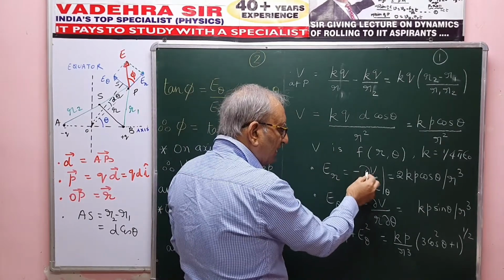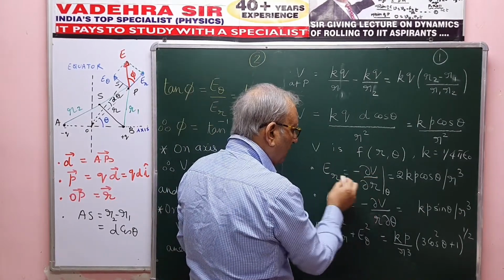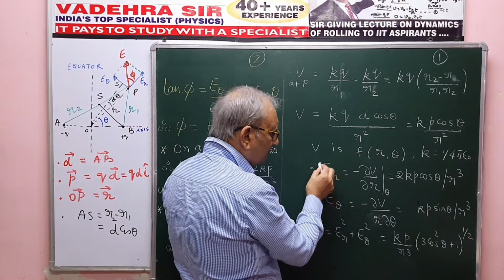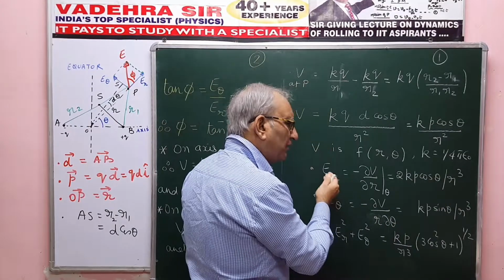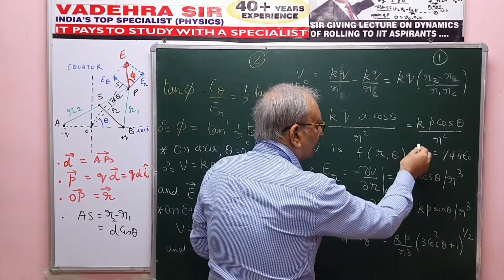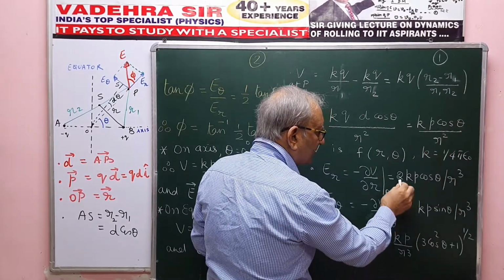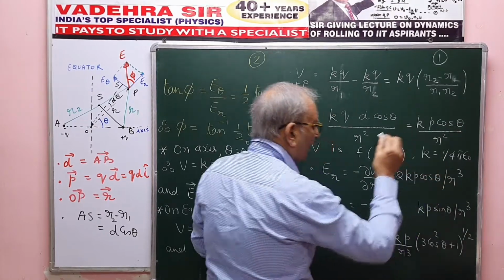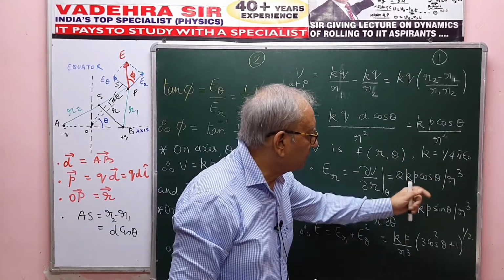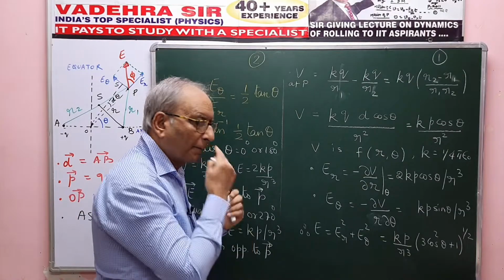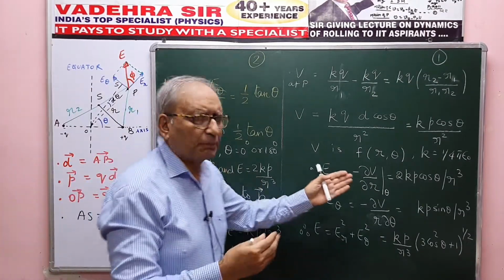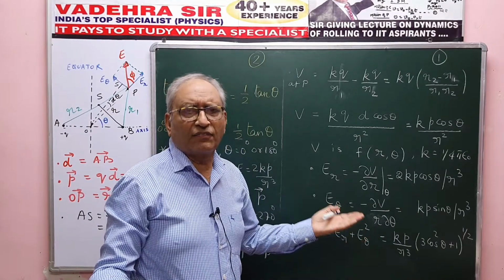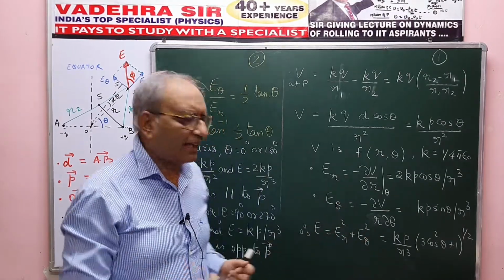The partial derivative is the curly d, not the straight d. So partial derivative of V with respect to R gives me ER. Technically this also I should write curly ER, but okay, that's okay. So I take the derivative of this and I keep theta constant, so I get 2 Kp cos theta by R cube. So ER is 2 Kp cos theta by R cube. Fine. Negative of the potential gradient, that's what I have used, the fundamental relationship between potential and intensity.